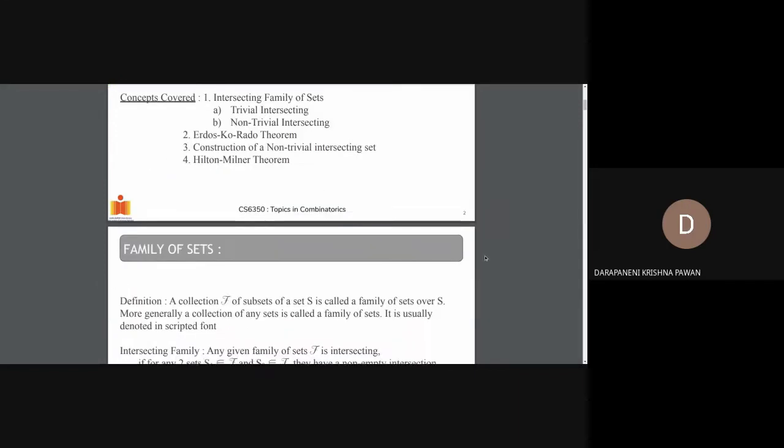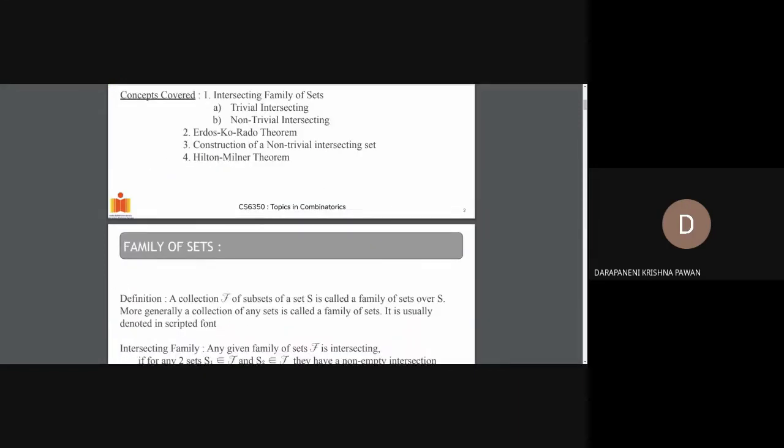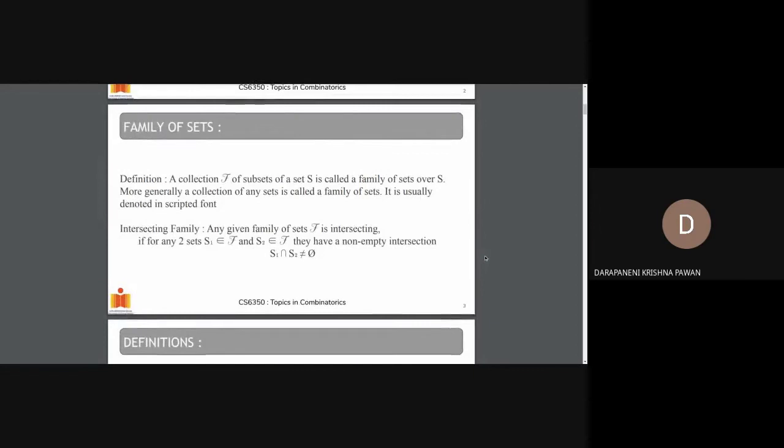Before going to Hilton-Milner theorem, we are going to need to cover some prerequisites and definitions. So the first definition, a family. A collection F of subsets of set S is called a family of sets over S. It is denoted by scripted font. An intersecting family: if any two sets in a family have pairwise intersection, that is, their pairwise intersection is not an empty set, then they are said to be an intersecting family.